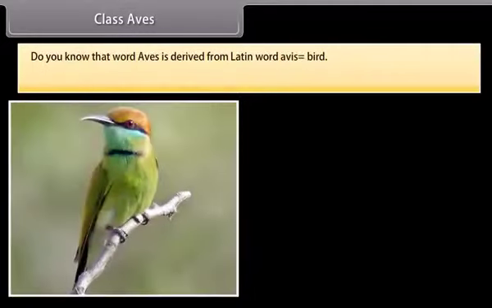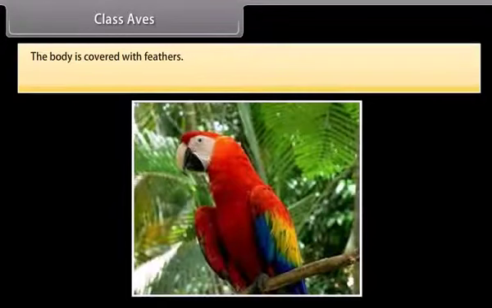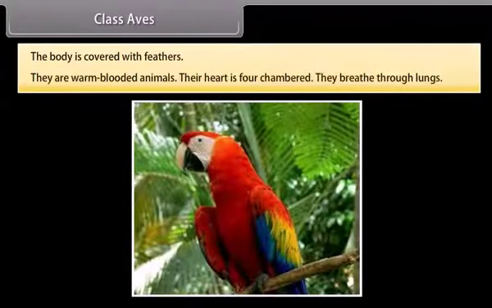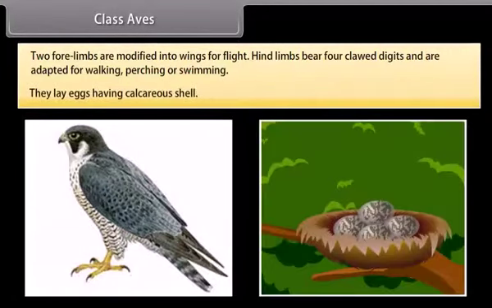Class Aves. Do you know that word aves is derived from Latin word avis, which means bird? Their body is spindle or boat-shaped, which is divisible into head, neck, trunk, and tail. The body is covered with feathers. They are warm-blooded animals. Their heart is four-chambered. They breathe through lungs. Two forelimbs are modified into wings for flight. Hind limbs bear four clawed digits and are adapted for walking, perching, or swimming. They lay eggs having calcareous shell.